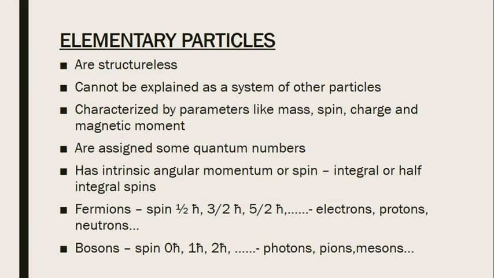The examples are electrons, protons, neutrons, etc. And bosons are elementary particles with integral spins like 0 h cut, 1 h cut, 2 h cut, etc. Examples are photons, pions, and mesons. We will study about these particles later in our classification. So you just have to know that elementary particles consist of both half integral spin particles as well as integral spin particles.